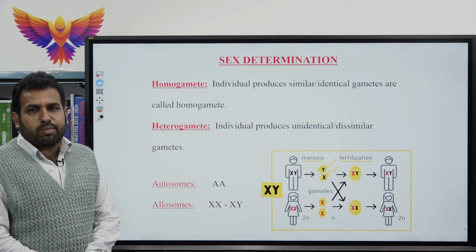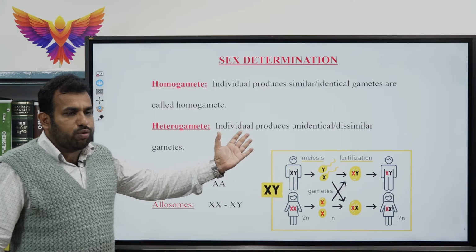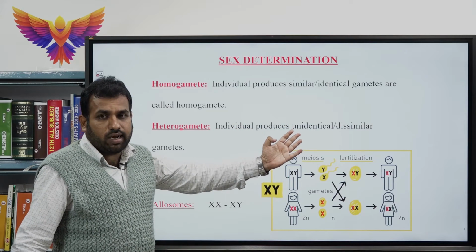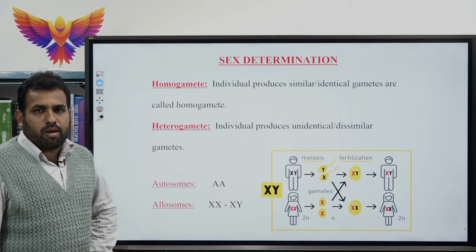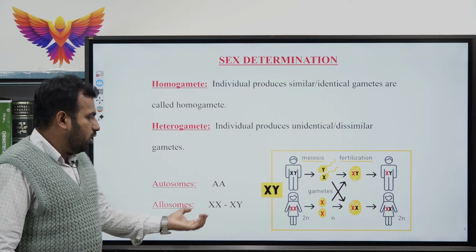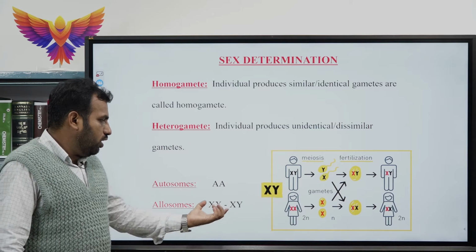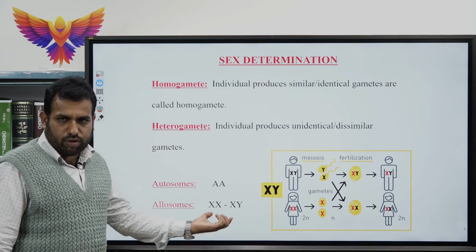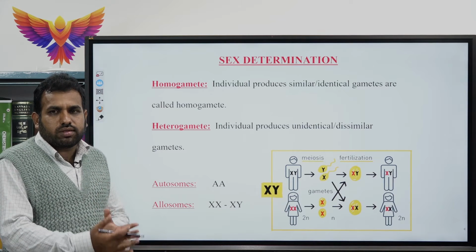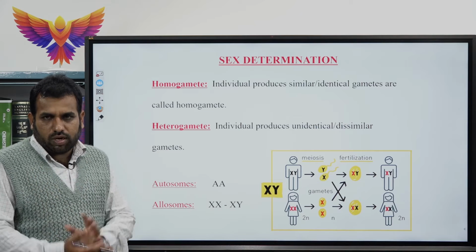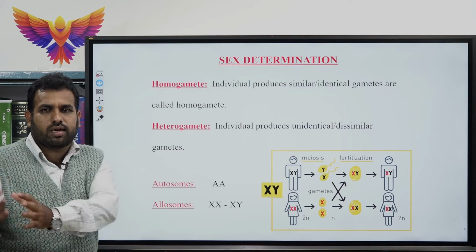Heterogametes. What are heterogametes? Here the individual produces two unidentical or dissimilar gametes. For example, XY in case of male. These are called XX and XY, homogametes as well as heterogametes. Only these kinds of chromosomes are responsible for the sex of an individual. This happens at the time of fertilization during the meiotic cell division.